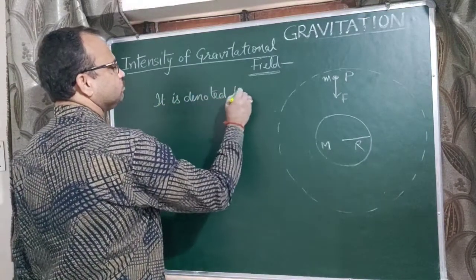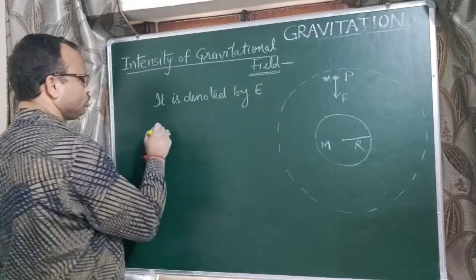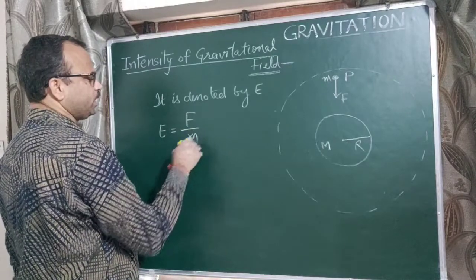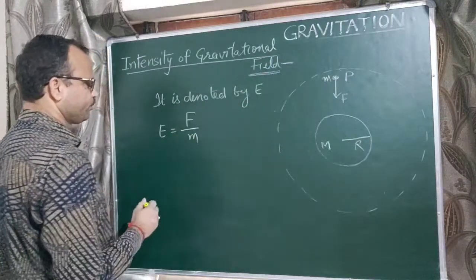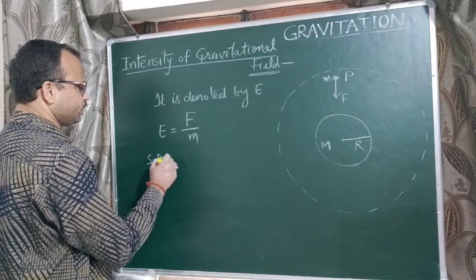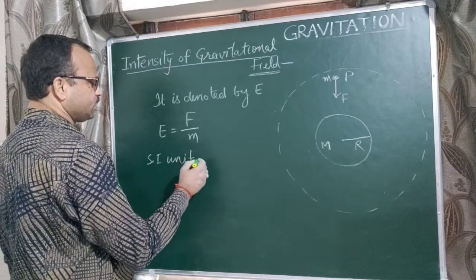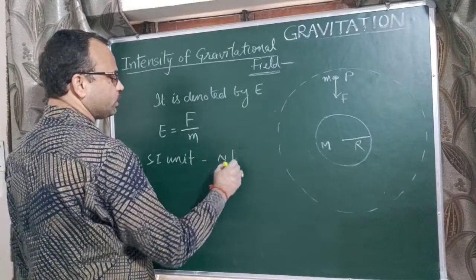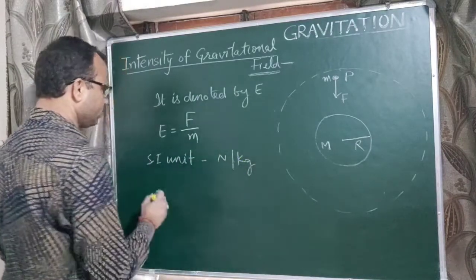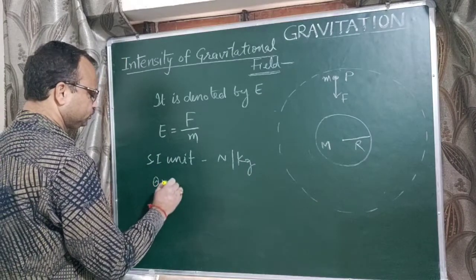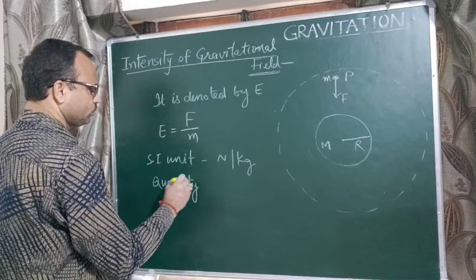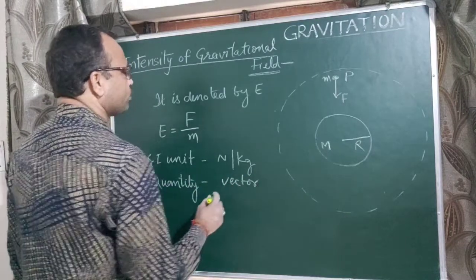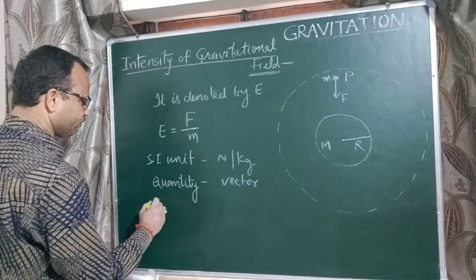It is denoted by capital E, so E equals force experienced by unit mass body. SI unit of gravitational field intensity is Newton per kg. It is a vector quantity.